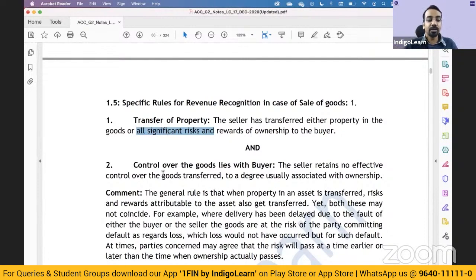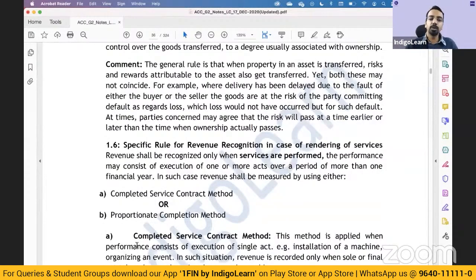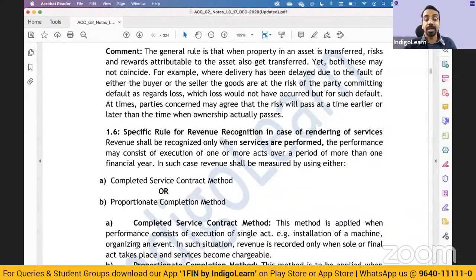Okay. When it is services, you either use the completed service method or the proportionate completion method. Proportionate completion is similar to the contracting that we have seen. Completed service method means, let's say you want to install an AC, right? Once the AC installation is complete, the service is completed, and hence you can recognize the revenue.